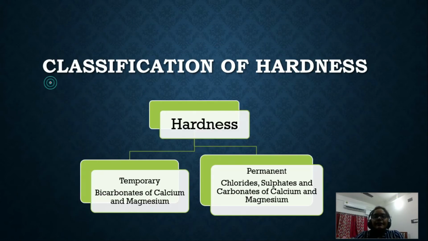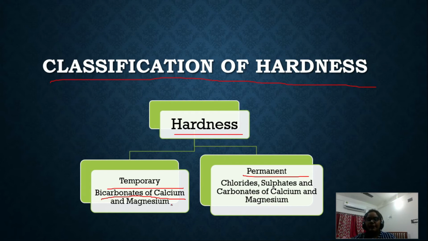Okay, now here is the next topic, the classification of hardness. Generally hardness is of two types. One is temporary hardness, one is permanent hardness. Temporary hardness is generally caused by bicarbonates. If the bicarbonates of calcium and magnesium are present in the water, that will cause the temporary hardness of the water. And if the chloride, sulfate, or carbonates of calcium and magnesium are present, that will cause the permanent hardness.